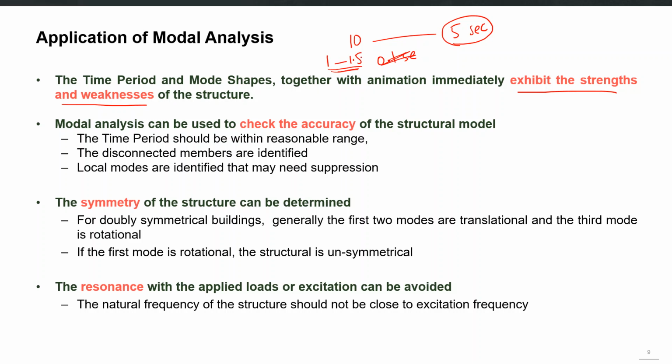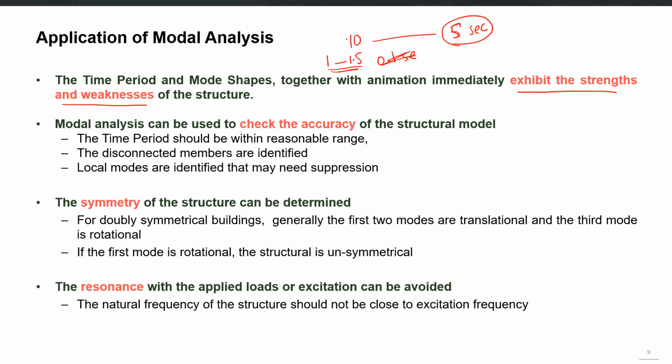But if your time period is more than that and significantly more than that, then there can be two reasons. One is that you may have some mistake in your computer model, some connectivity issue or some mass and stiffness is not given properly. Or if the computer model is correct, then your design may need significant revisions and your structure is significantly softer compared to a well-proportioned structure.